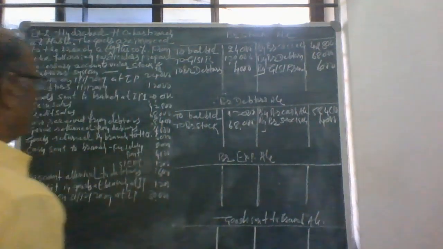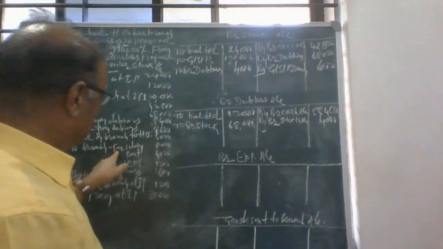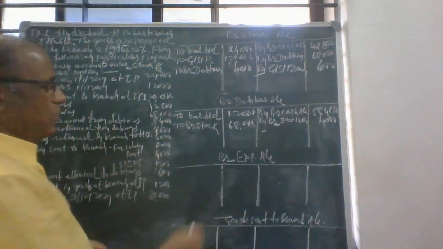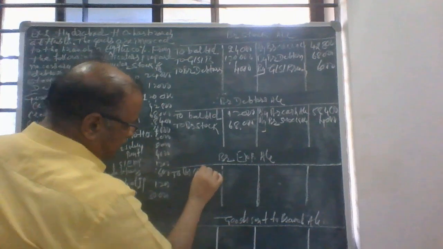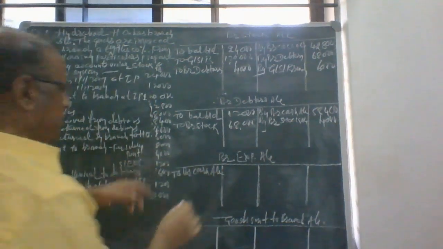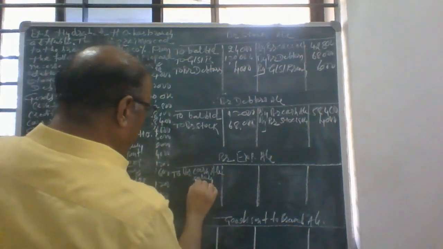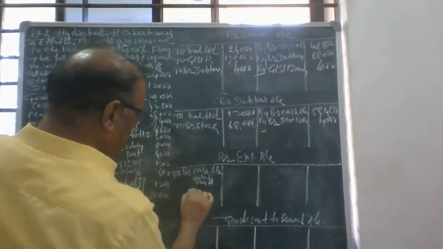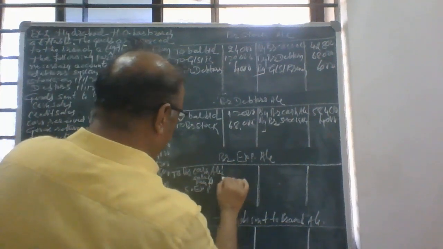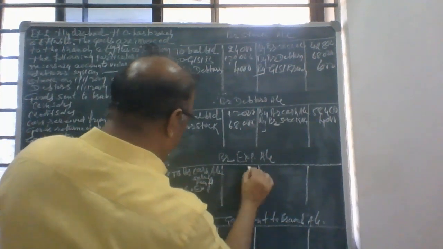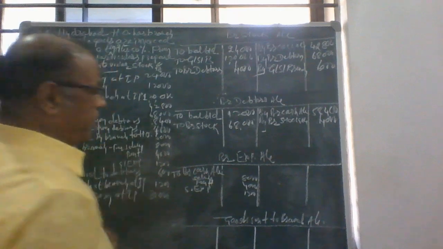Then the next entry, cash sent to branch for branch maintenance: salary, rent, expenses. So branch expenses account debit to branch cash account. Branch cash account includes salary, rent, and sundry expenses: 8,000, 4,000, and lastly 1,200.